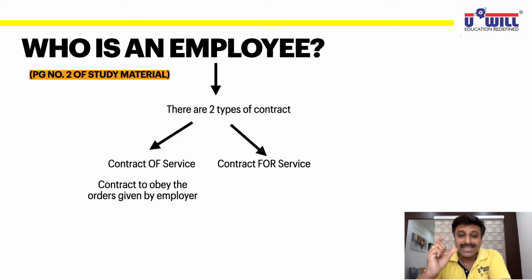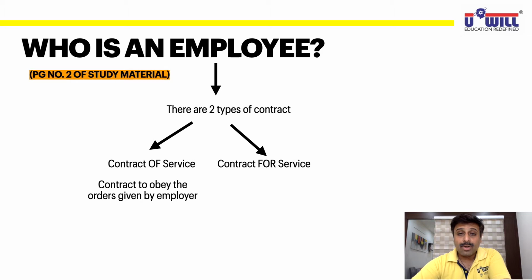So what is that contract of service? An appointment letter. You are given an appointment letter by the organization where they give you your job profile, and after that, whatever is included in your job profile, you have to obey the orders given by the employer, the day-to-day instructions given by the employer from time to time within the work profile agreed between you two. So contract of service means it's a contract to obey the orders given by the employer.